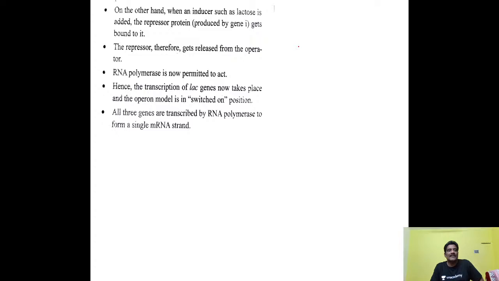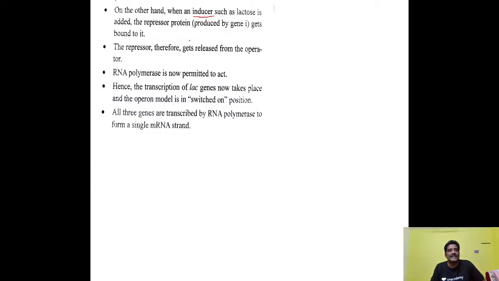On the other hand, you see here, the inducer here is nothing but lactose. Whenever lactose is present, it binds to the repressor protein.